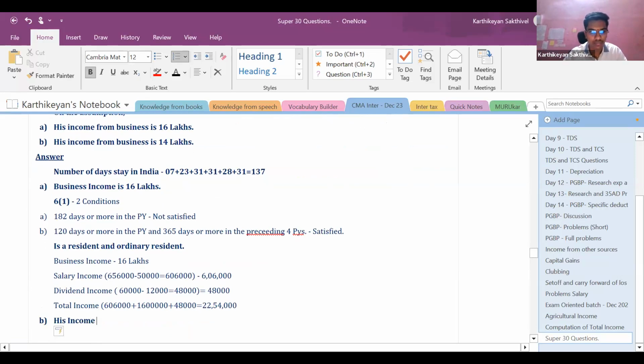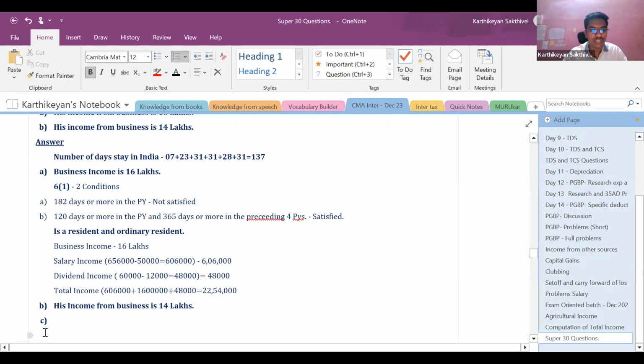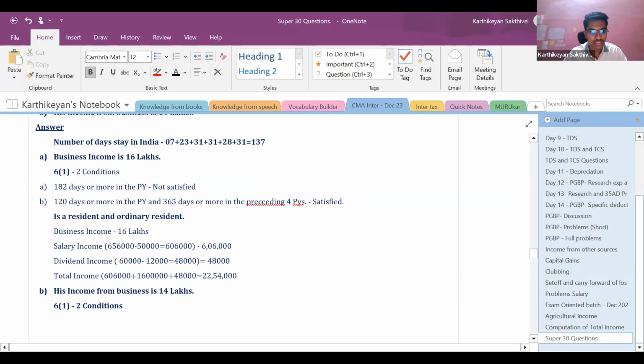If his income from business is 14 lakhs, what will happen? 6 1 2 conditions, correct? First condition is not satisfied, the 182 days condition.